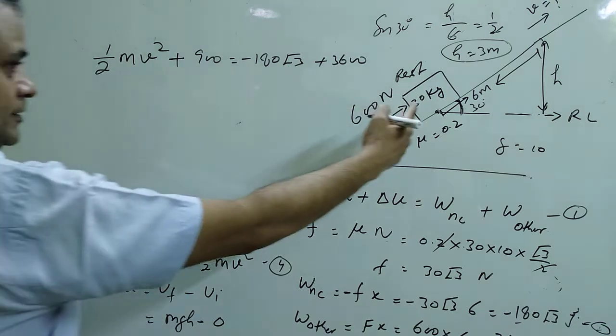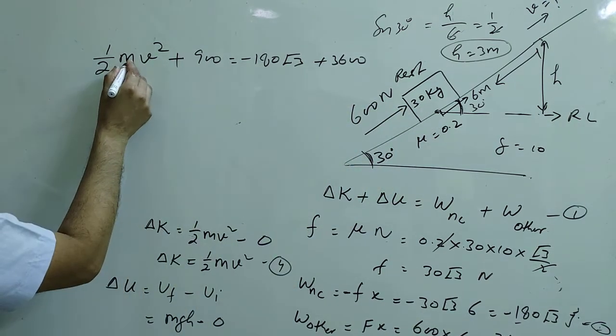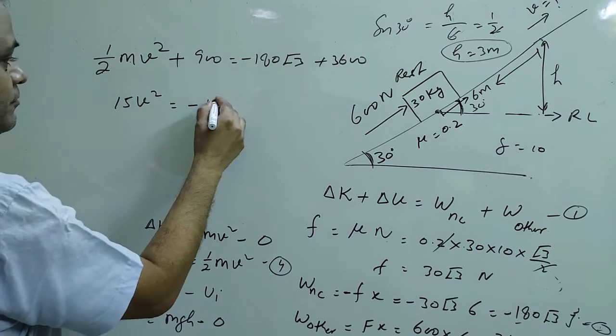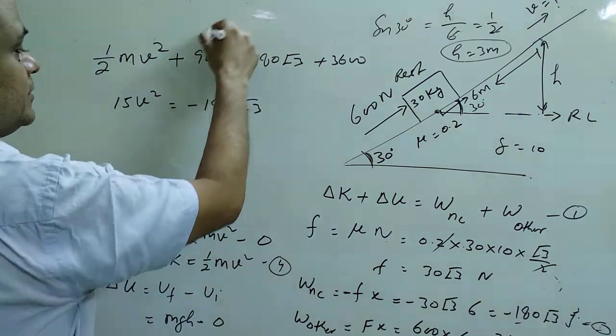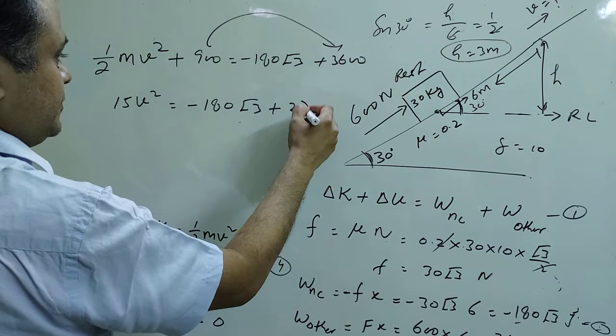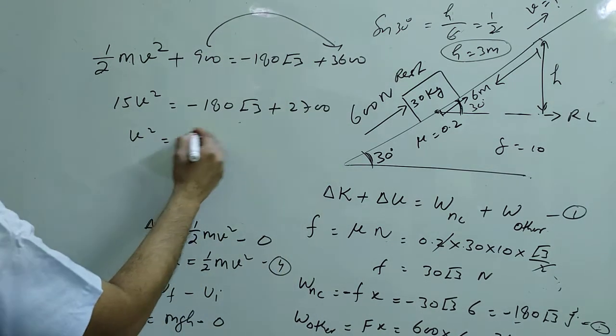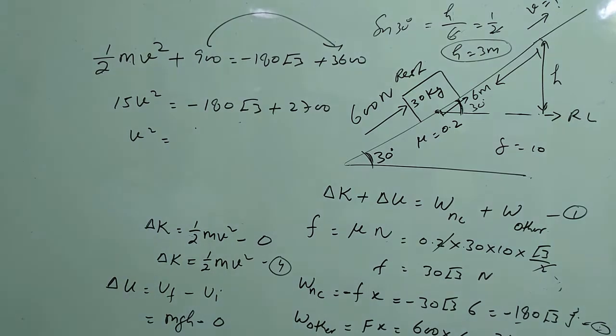Mass is given as 30, so this will be 30 by 2, 15 v square, equals minus 180 root 3 plus 2700. Solve and get the answer. So these are the numerical problems by which you can easily calculate the velocity at any point.